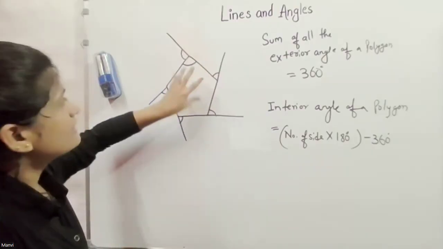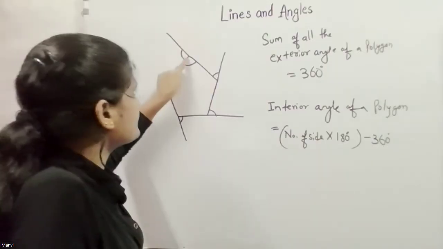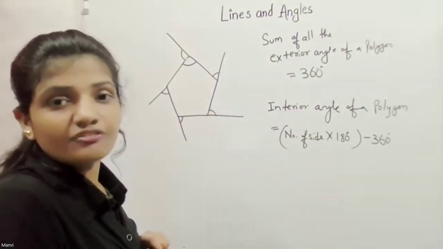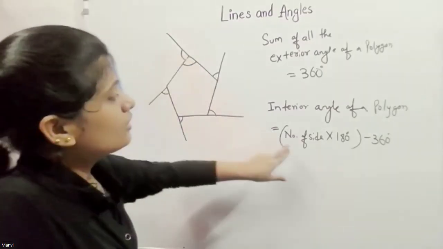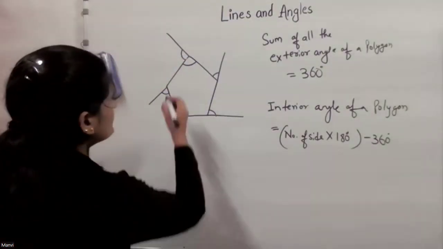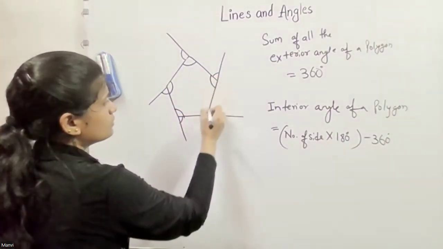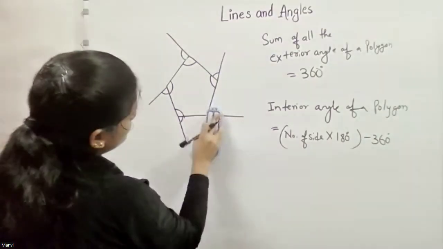So if this polygon has 5 sides, then there will be 5 interior and 5 exterior angles. That's why we say there's a formation of 5 times 180. Here 180, then one more 180, one more.